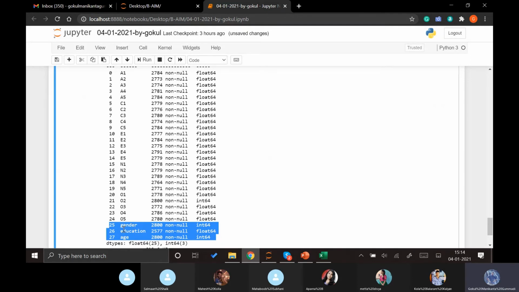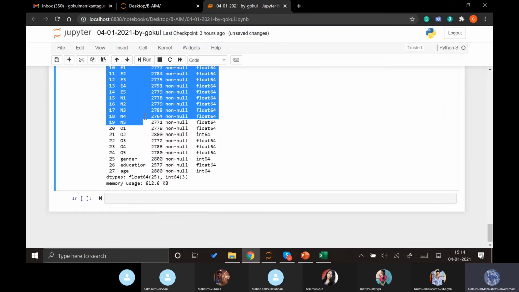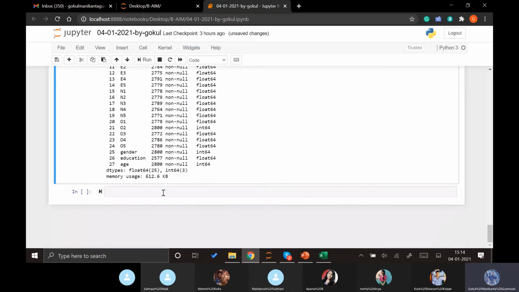So we need to reduce these columns first, and we need to understand whether these columns can be reduced into factors or not with these 25 columns. So I will remove that and make it into a data.